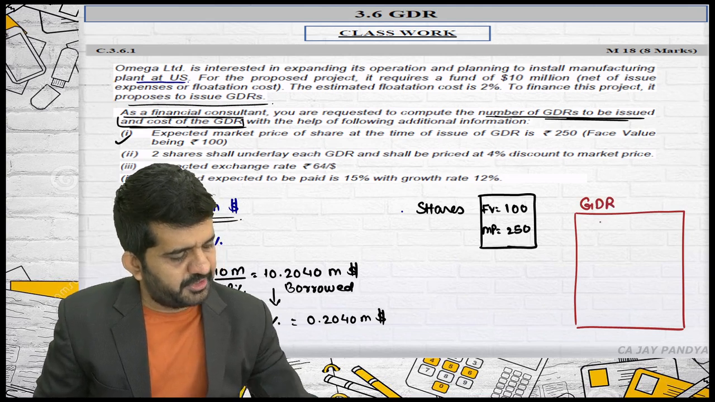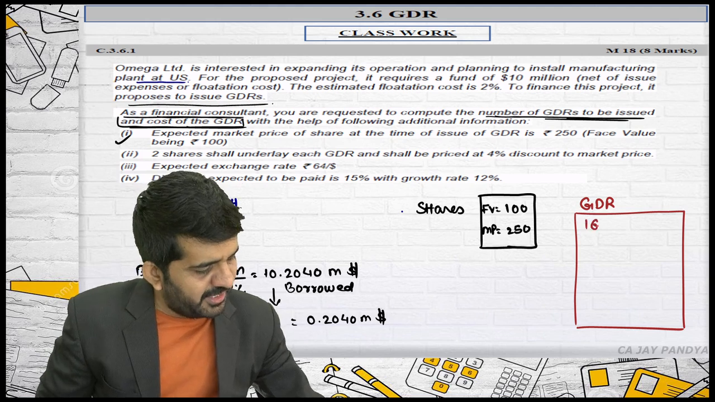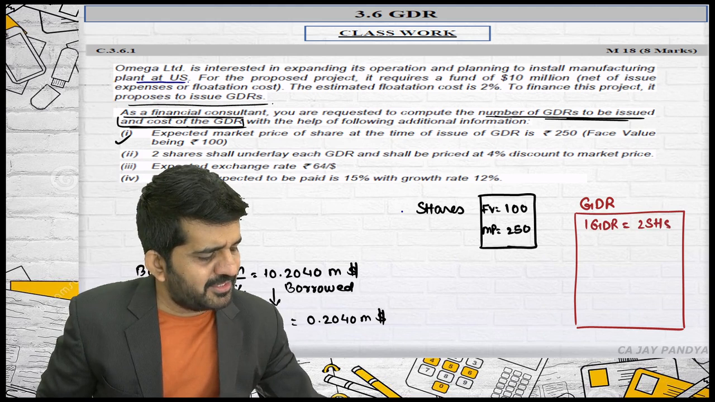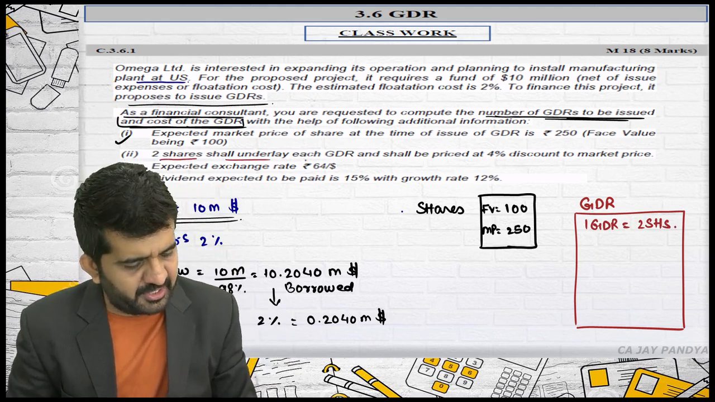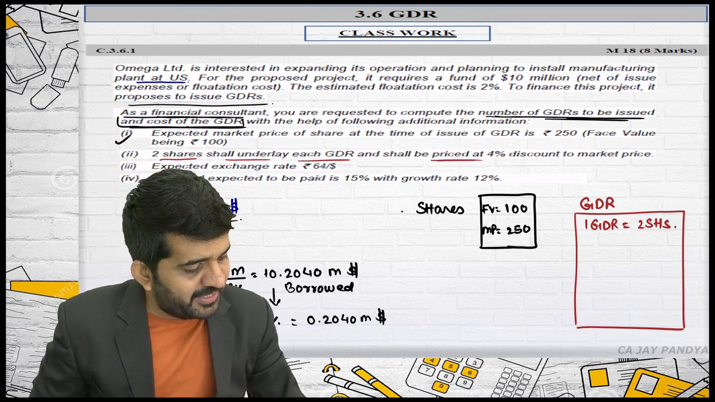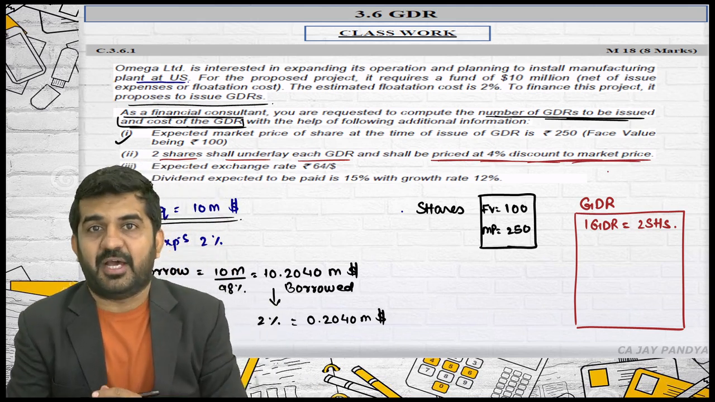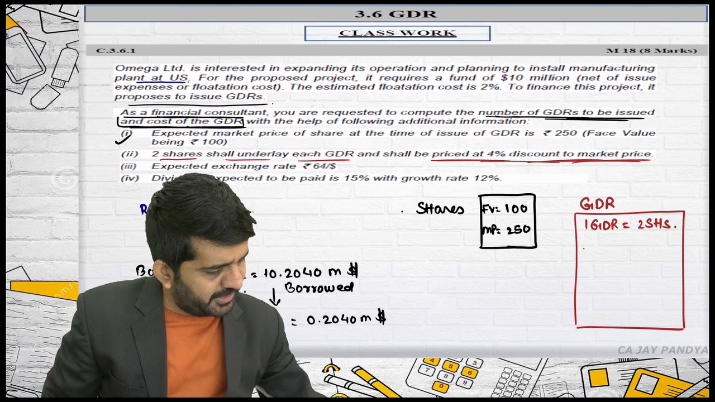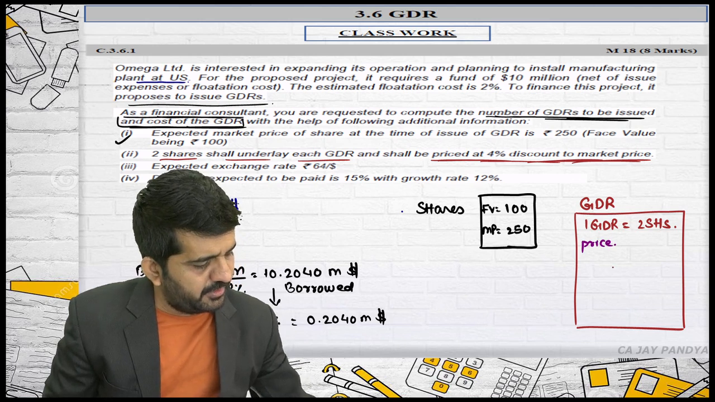Global Depository Receipt. 1 GDR is equal to 2 shares. Sorry, it is written that 2 shares underlay each GDR and shall be priced at 4% discount to market price. So what will be the price of this GDR? Please try to understand. We are finding out the price of this GDR.